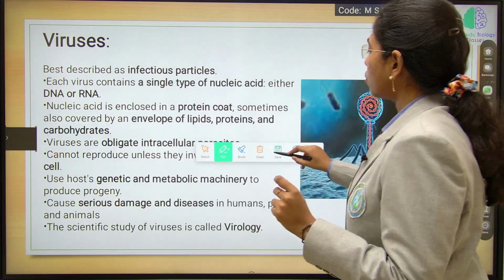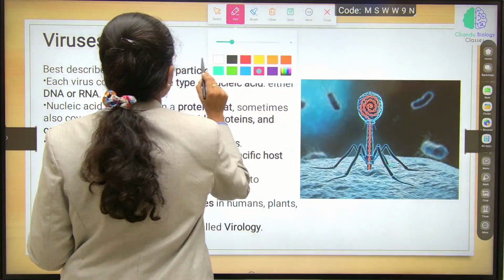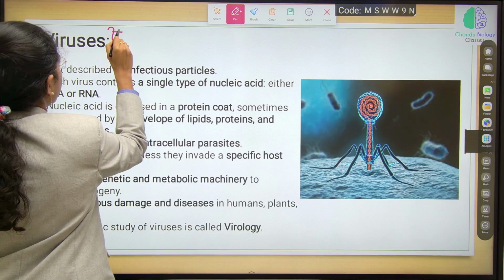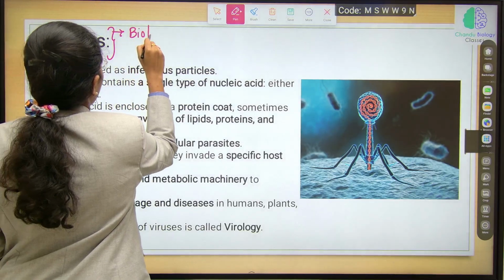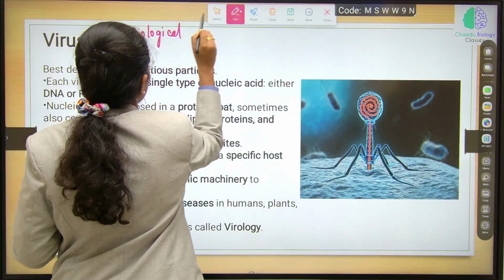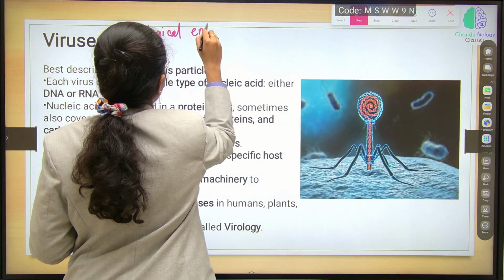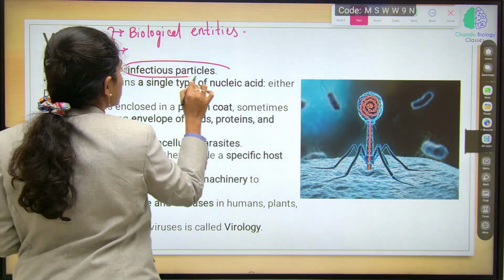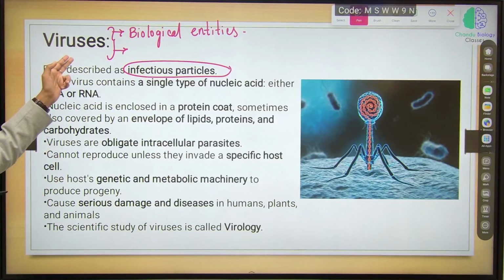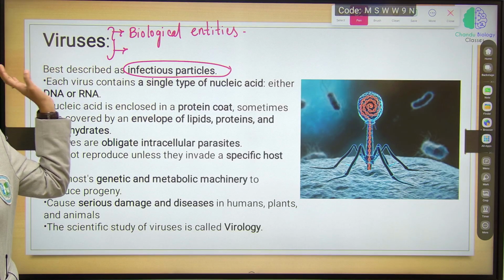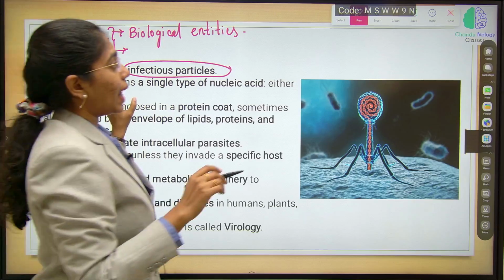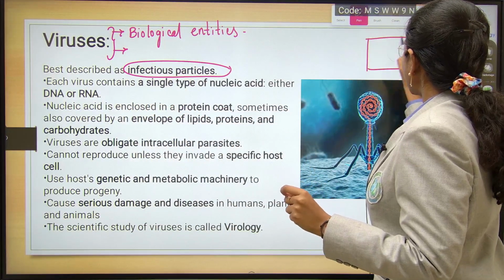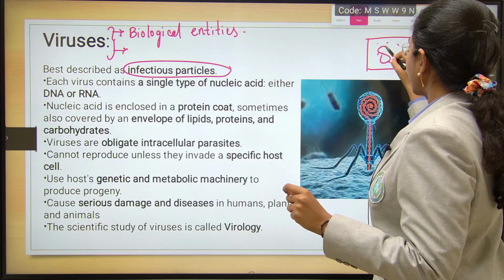They are also known as biological entities or infectious agents, but not a living cell, because a living cell has the basic characteristic where a single cell should contain cytoplasm with a cell membrane and a nucleus.